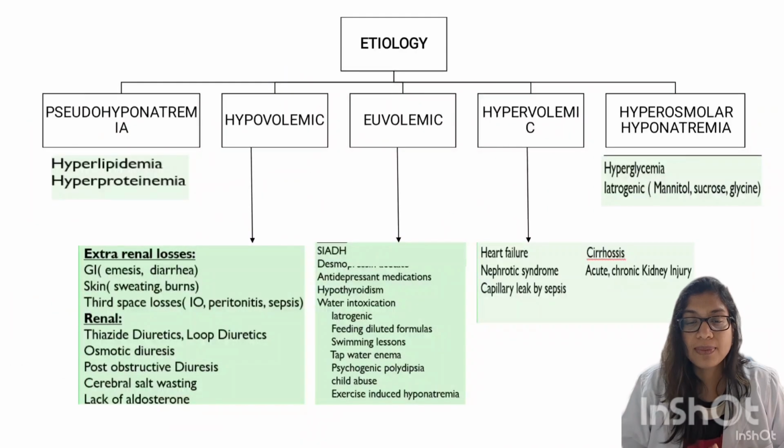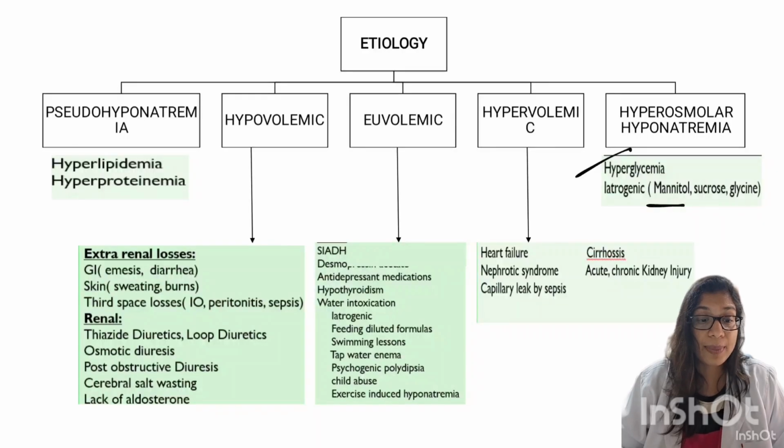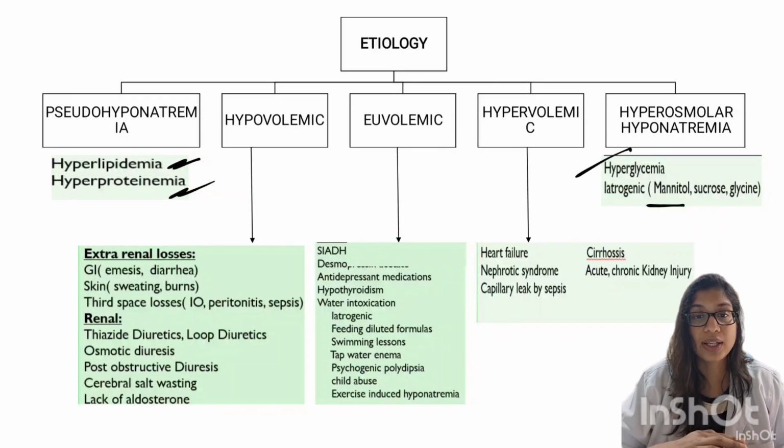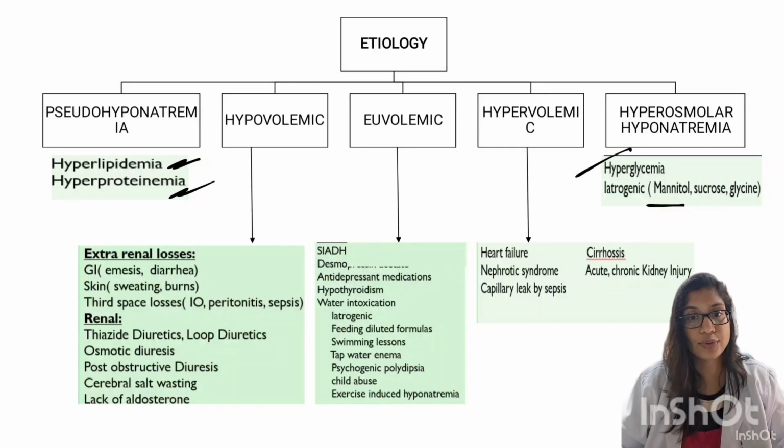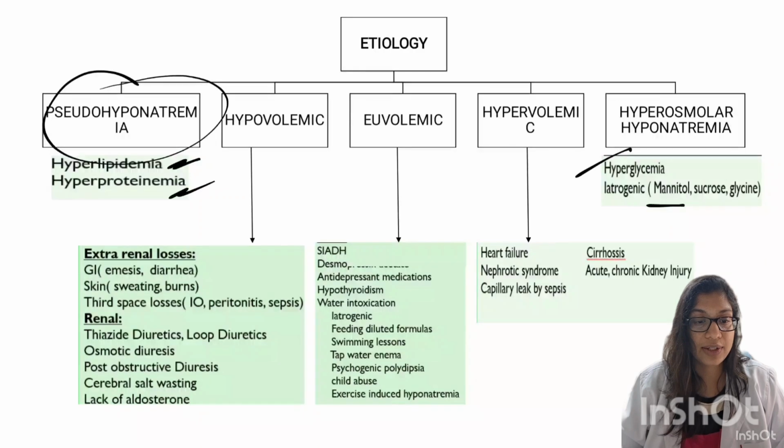What is the etiology behind decreasing sodium? We have already seen that an increase in glucose will have an effect on sodium absorption. So here we will see it in case of hyperglycemia. There will be a hyperosmolar state which will cause a decrease in sodium by shifting water into the cells. Similar is mannitol, which will cause a hyperosmolar condition. Now coming to hyperlipidemia and hyperproteinemia. An increase in lipid or protein will cause an artifact in the sodium level, and it will show falsely low levels of sodium. Hence it is called pseudohyponatremia.